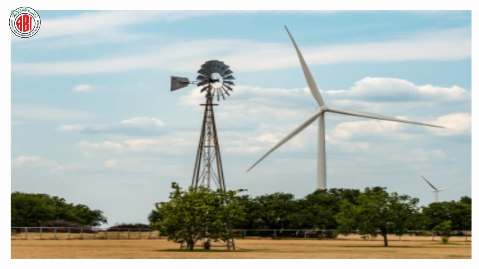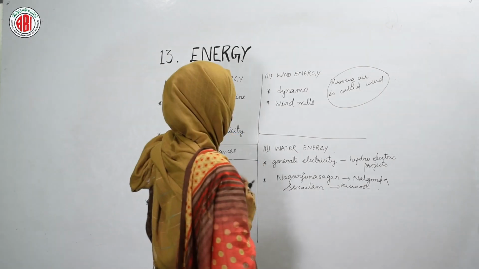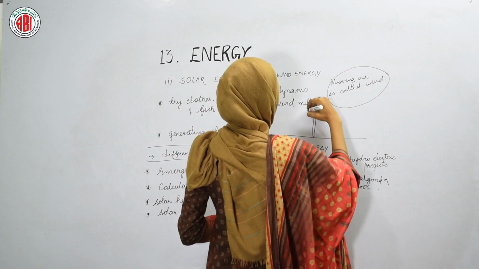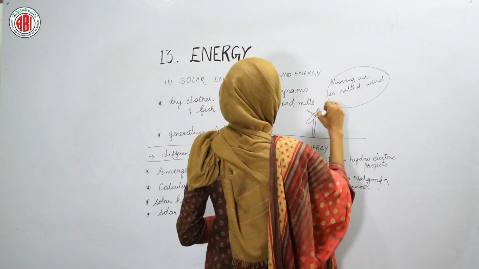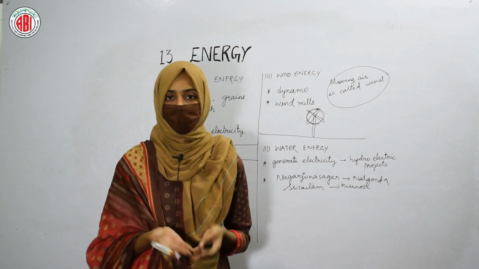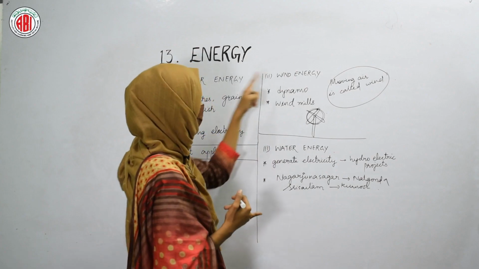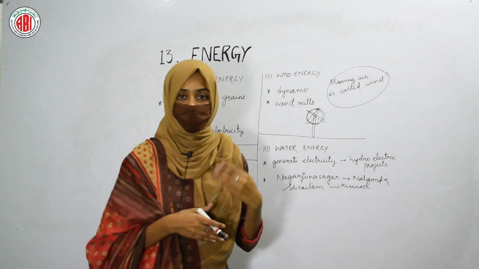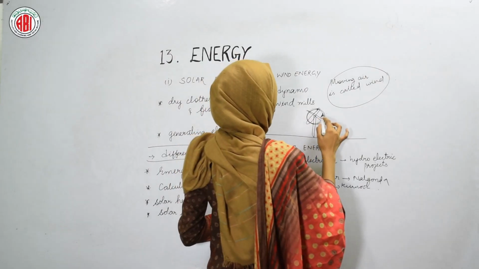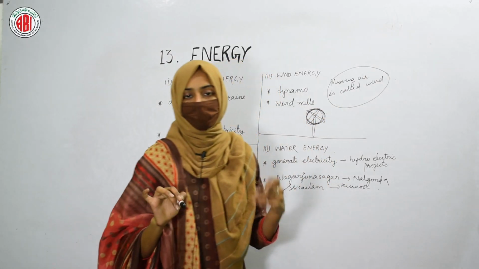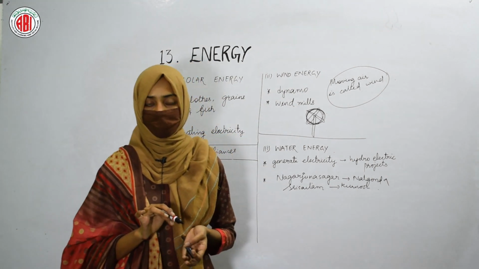And windmills are also present, like big fans present in different fields. In this way the windmills are present, turbines are attached to them, and the rotation of these fans takes up the energy that is present in the wind. So wind energy is utilized by these fans to generate electricity. When the wind energy touches these moving turbines, they cause the production of current, that is electricity.